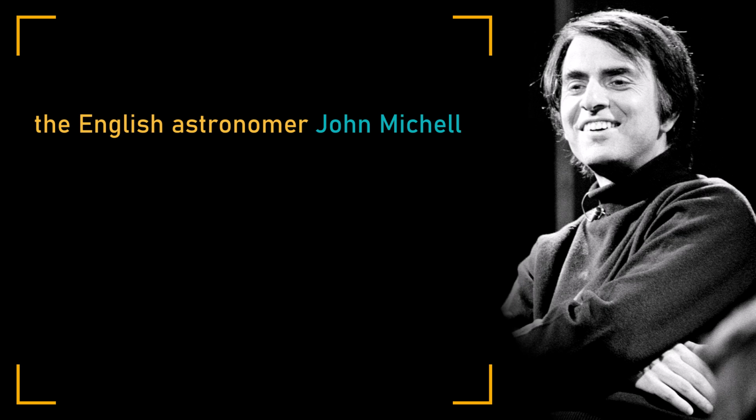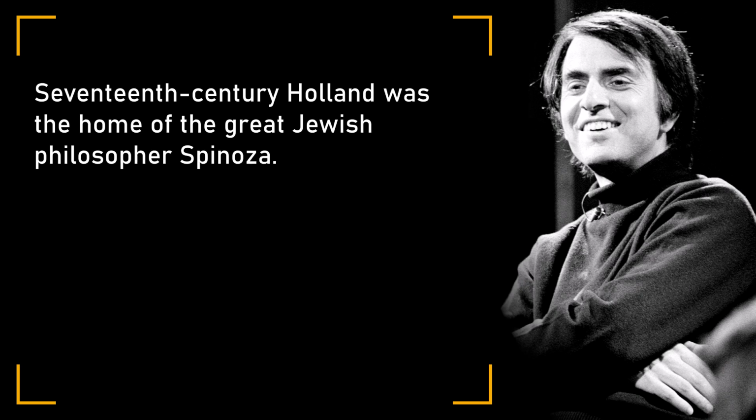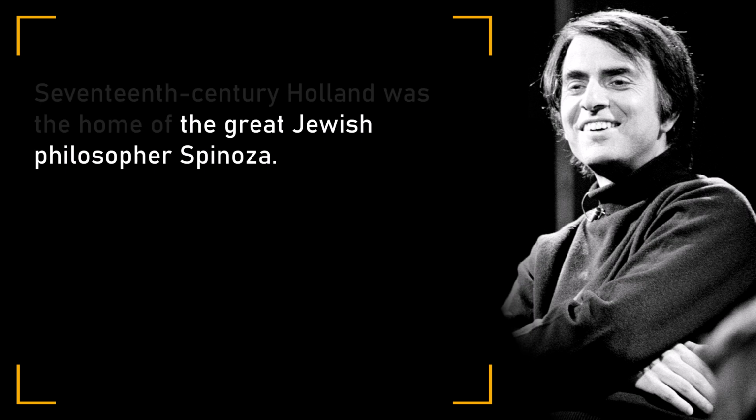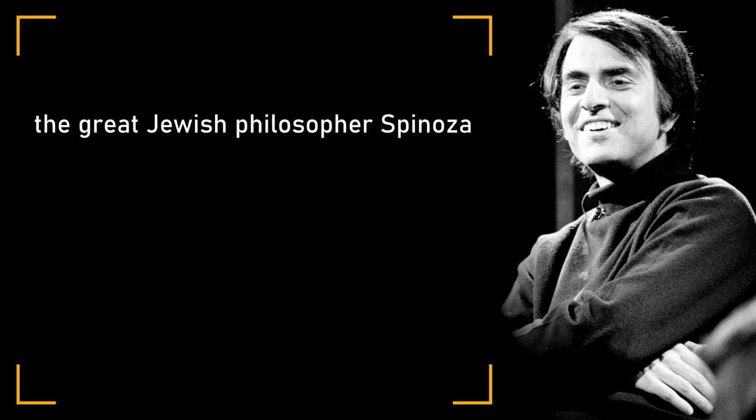This use of an appositive phrase follows a very common pattern. We describe someone in a general way, often by identifying their credentials or their background, and we follow that up with their name. Sagan uses the same pattern in this sentence. 17th century Holland was the home of the great Jewish philosopher Spinoza. Let's isolate the noun phrases and clean up the text to make it easier to see the parts.